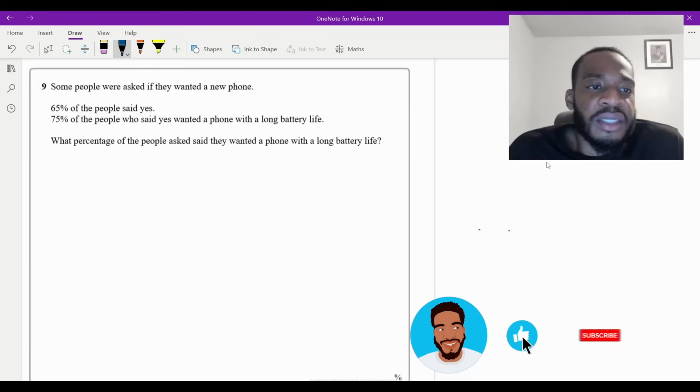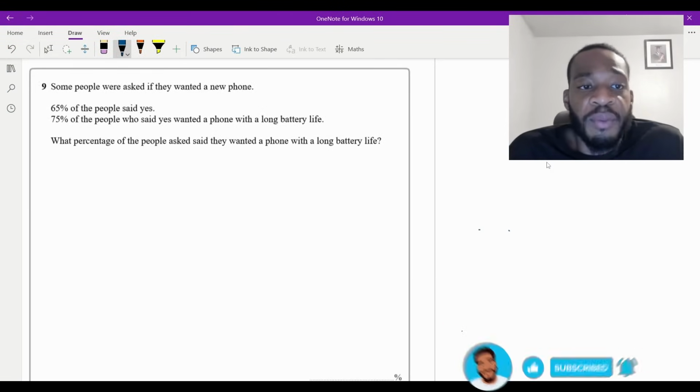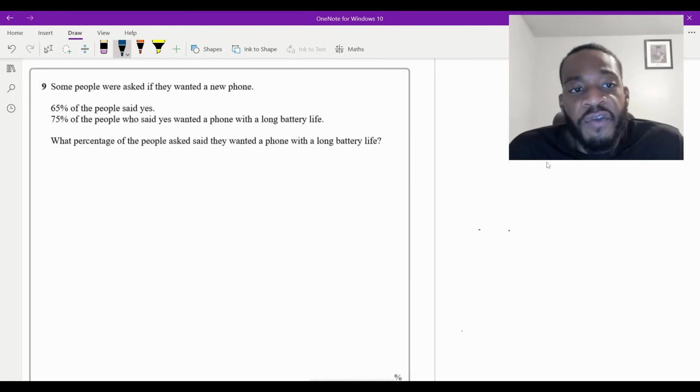Okay, question 9 says some people were asked if they wanted a new phone. 65% of the people said yes. 75 of the people who said yes wanted a phone with a long battery life.